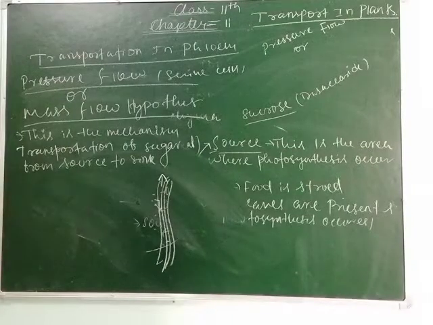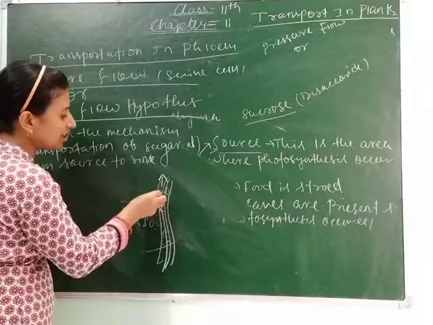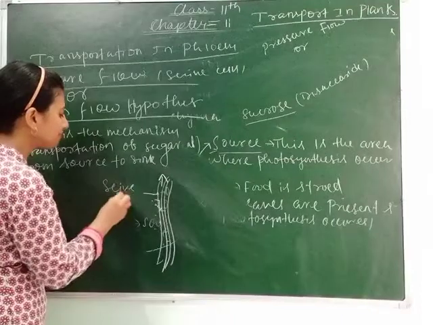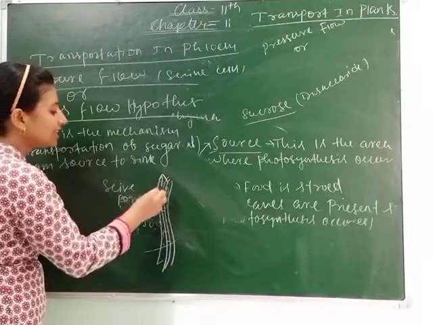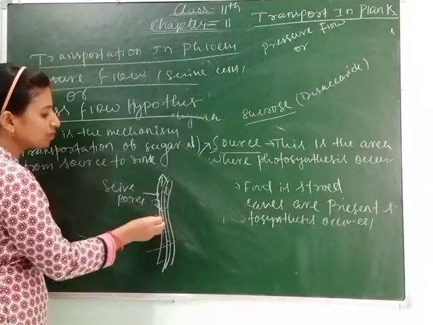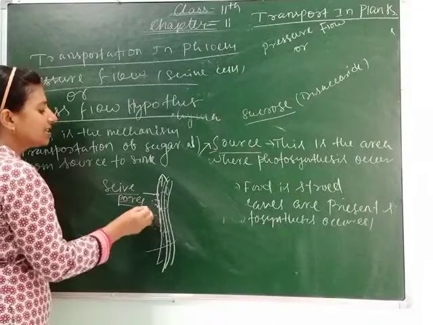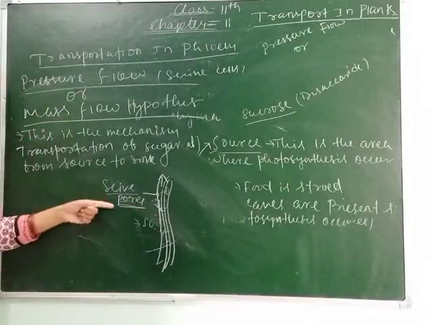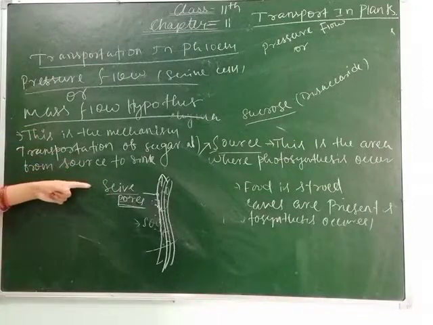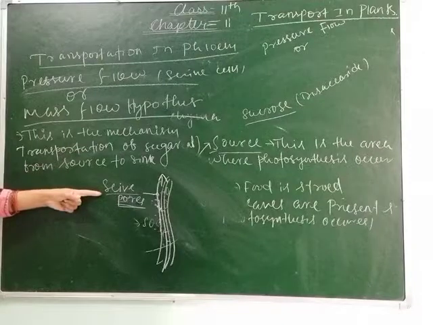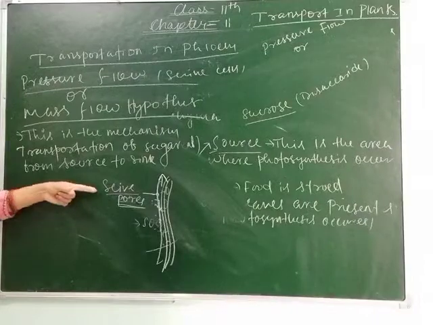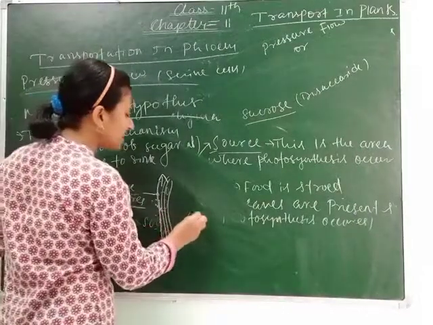Clear, students? So in the sieve tube, as I have told you, there are some holes or pores present. They are called sieve pores. In the sieve tube, the sieve plates are arranged, and during their arrangement there are some pores present, called sieve pores, through which the substances enter, and after photosynthesis they come in the downward direction and are transported to different parts. And how do they transport the sugar? Due to cytoplasmic stream.